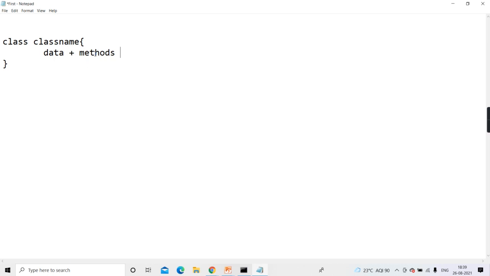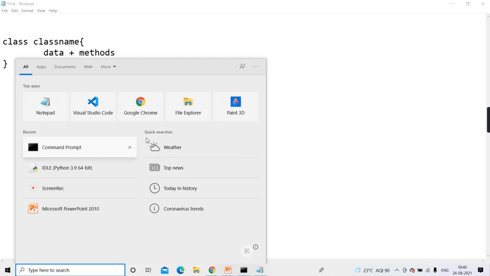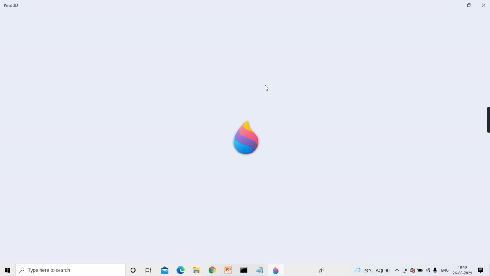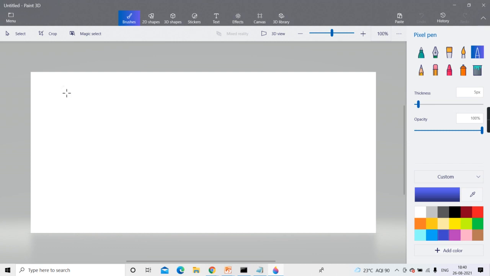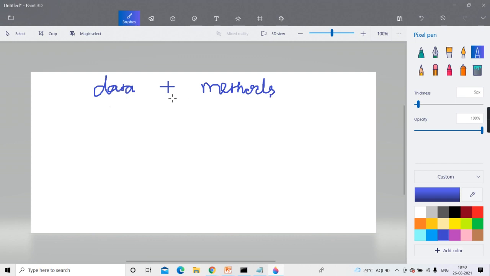Right. Now this data and method are also further classified. So that we have to first make clear. Unless and until those things are clear, we cannot proceed further. Okay, guys. So first we need to make that thing perfect. What those things are, we'll quickly discuss. See. So as I already said, every class will contain the data part and the methods. Clear? Now both the data as well as the methods are categorized into two.